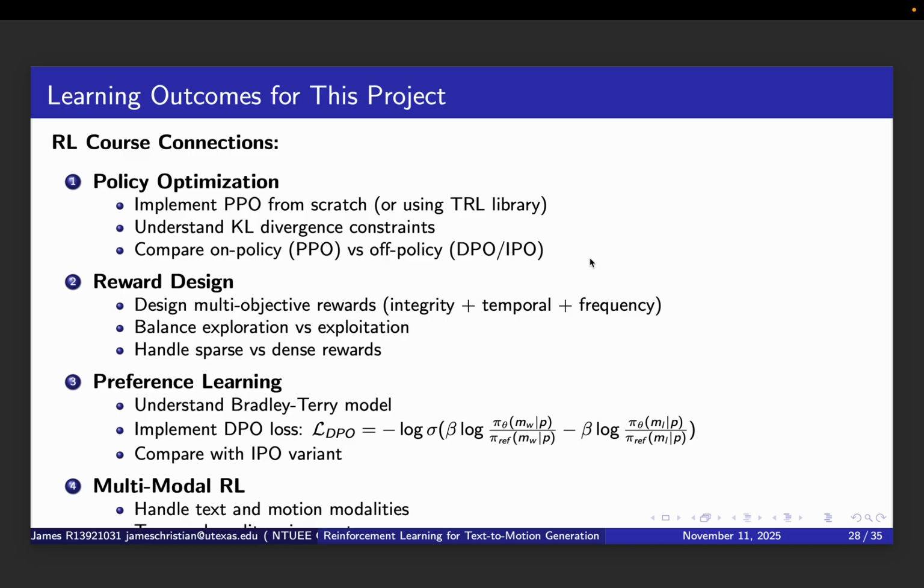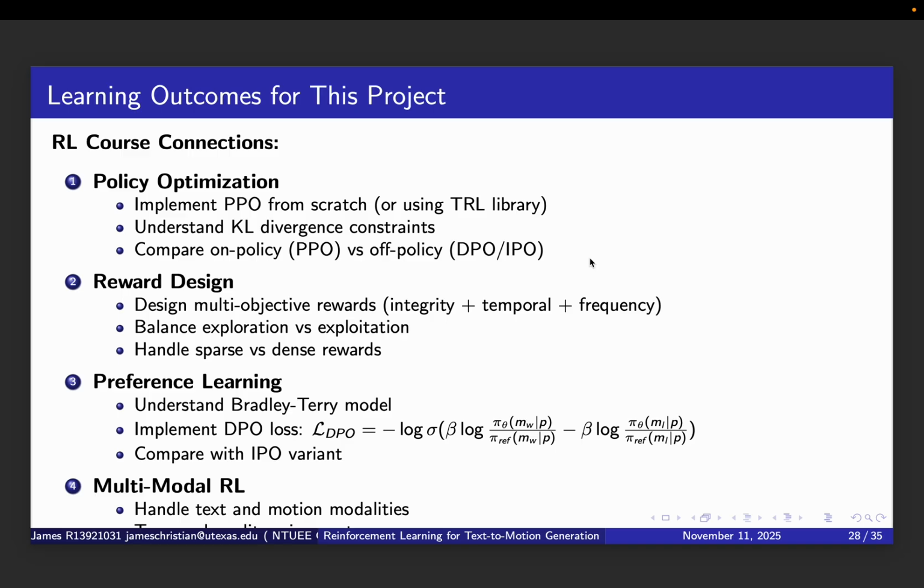Third, preference learning. We will understand the Bradley-Terry model that underlies most preference learning approaches. We will implement the DPO loss shown here, which directly optimizes preference probabilities, and we will compare it with the IPO variant that squares the margin.